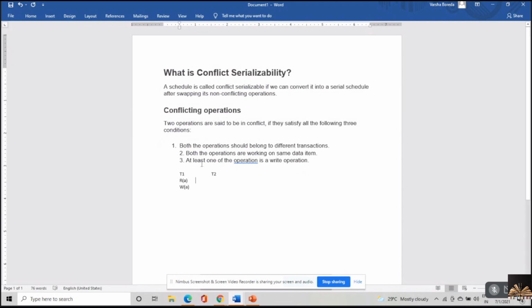The condition should be that both the operations belong to different transactions. And both operations are working on the same data item.